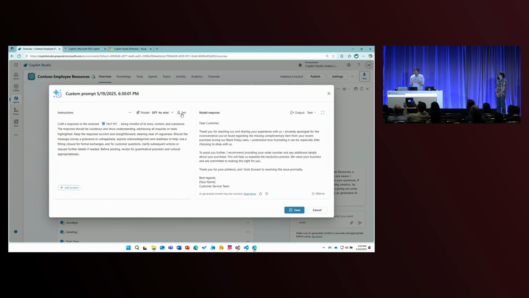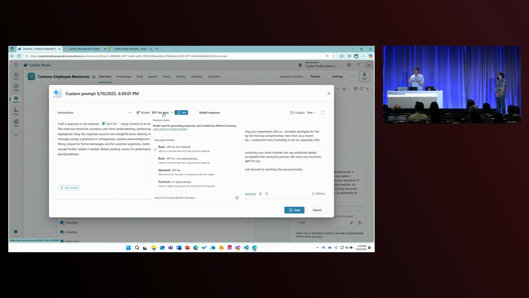Now, what's really cool here is that this is another place where you also get model choice. So again, this is not an agent that's just using one model, but you can start to tailor specific parts of your agent to use specialized models. And again, you can choose from pre-built models or hosted models that we have for you, or you can point to a model that you've got hosted in your Azure subscription as well. So very, very powerful in terms of being able to tailor and refine that agent to the specific needs of your company.